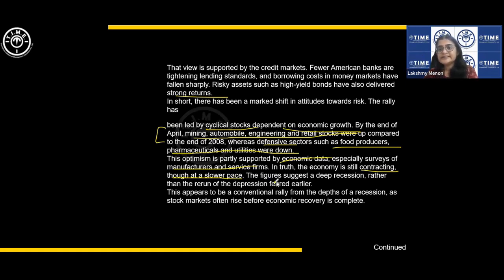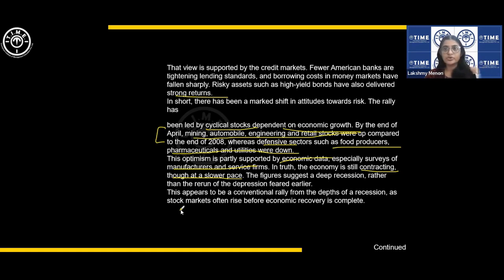The figures suggest a deep recession rather than the rerun of the depression feared earlier. So, there is a lot of positivity, but what the author is finally saying is that we may actually be on the verge of a recession. It may not be a depression, but a recession.